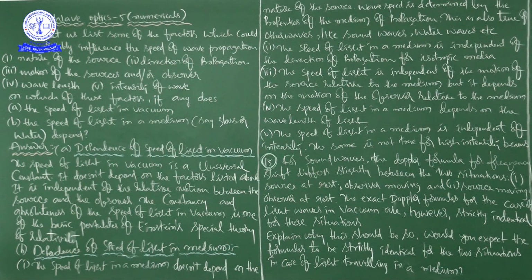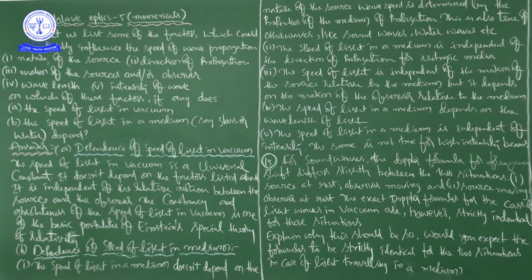First we are going to talk about the dependence of the speed of light in vacuum. Then we will discuss the dependence of the speed of light in a medium. We have to discuss these two things in terms of these factors. First we focus on A, and then we will come to B.